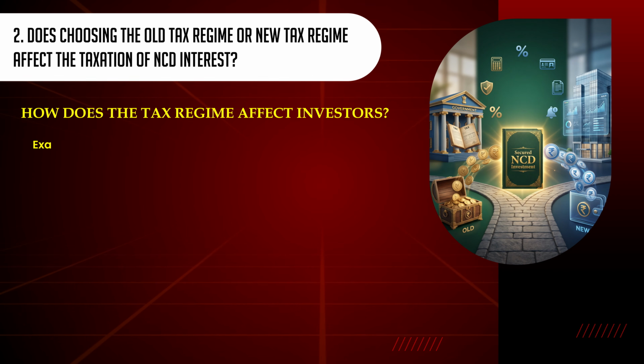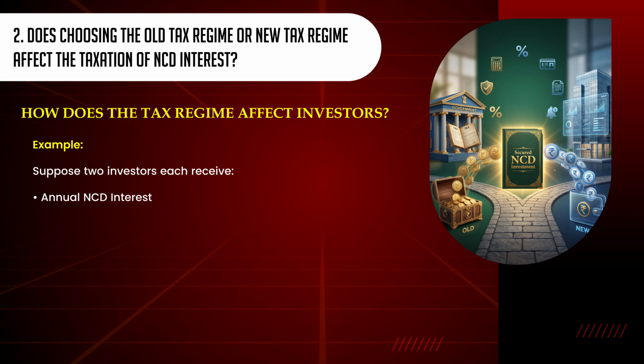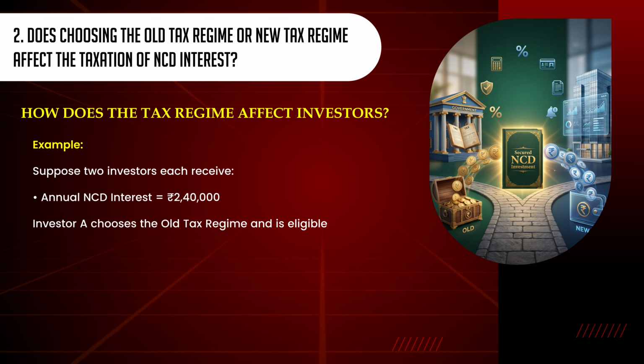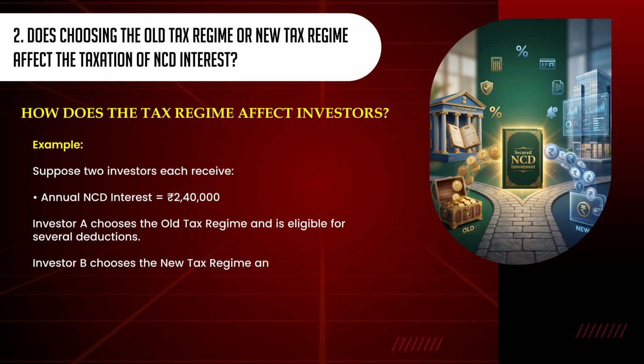more beneficial. Example: suppose two investors each receive annual NCD interest of 2,40,000 rupees. Investor A chooses the old tax regime and is eligible for several deductions. Investor B chooses the new tax regime and does not claim those deductions.